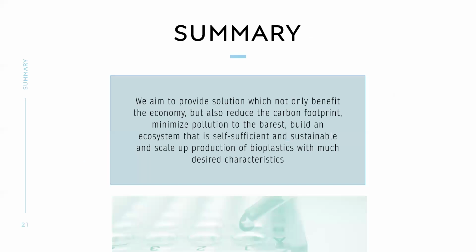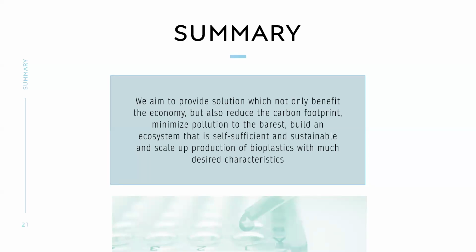So, summary, our solution aims to not only benefit the economy, because these agricultural wastes are something in abundance in West Africa here. And also we need to reduce the carbon footprints. The world is on a race for reducing our greenhouse gases. So we also aspire to join the race by reducing our carbon footprints.